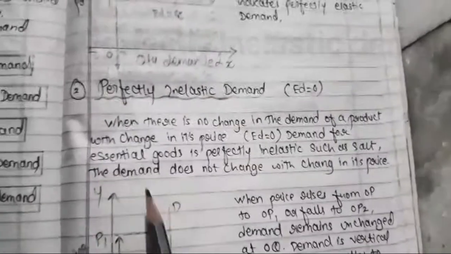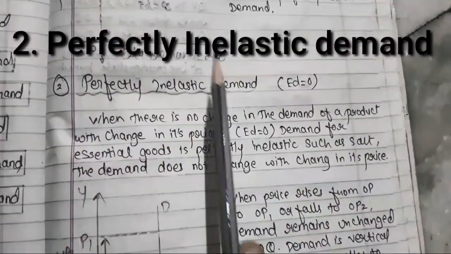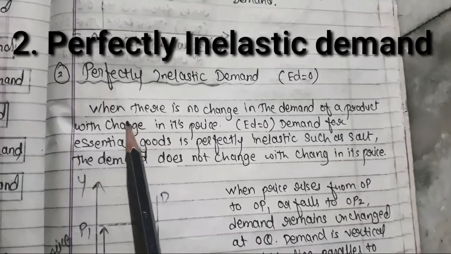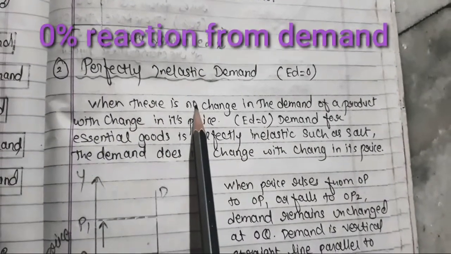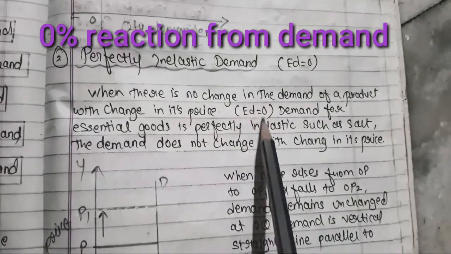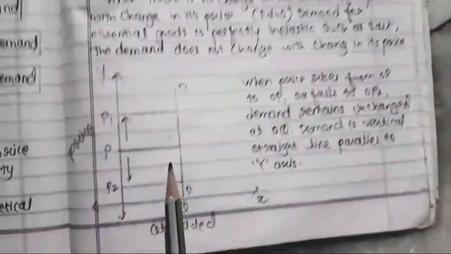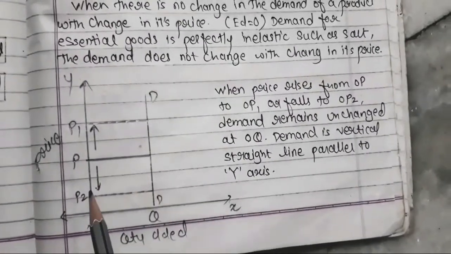Okay, now come to perfectly inelastic demand, exactly opposite to the first one. When your price is changing, with that change in price your demand is not at all reacting, so ED is equal to 0. In that case you'll be making this kind of diagram where it is a vertical straight line parallel to the y-axis.